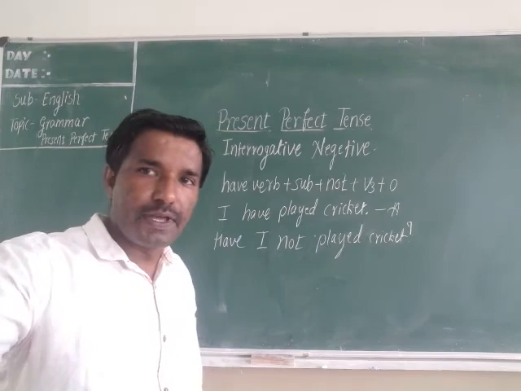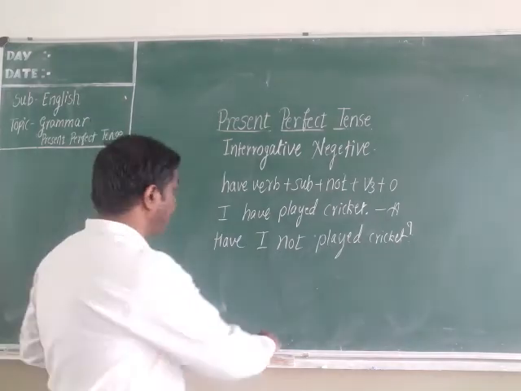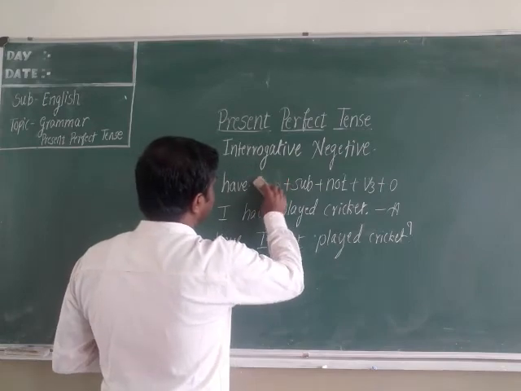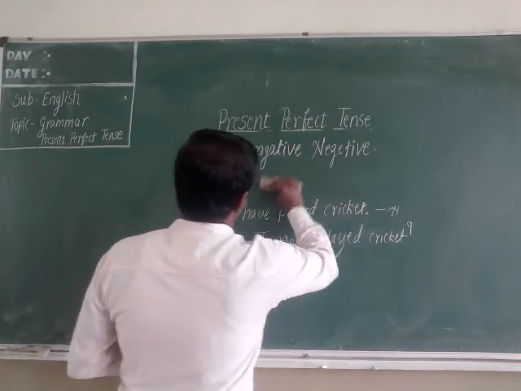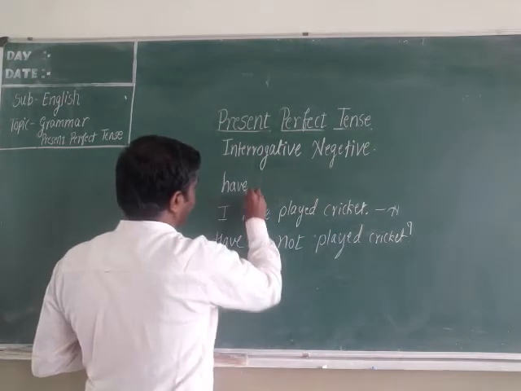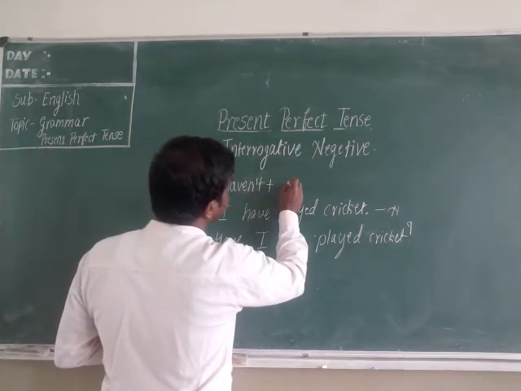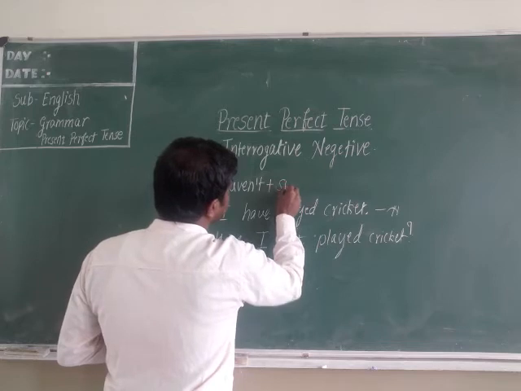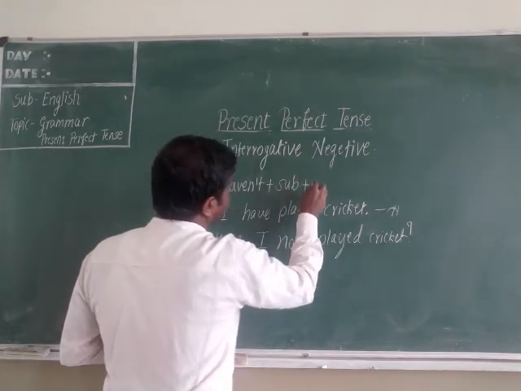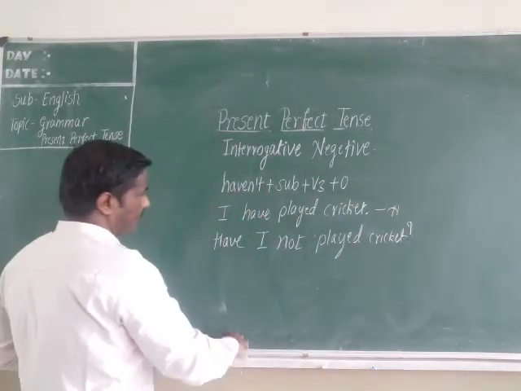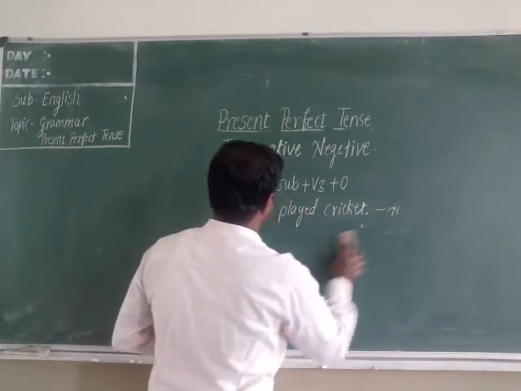And another type is there in interrogative negative. Let us see that one. Haven't plus subject plus V3 form plus object.